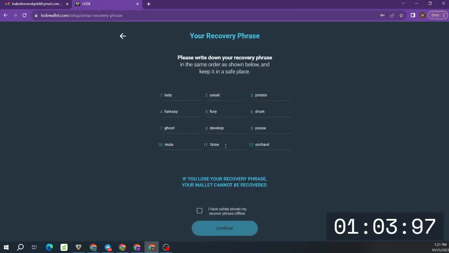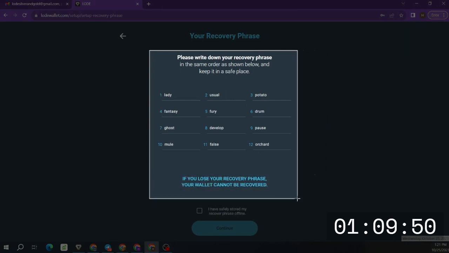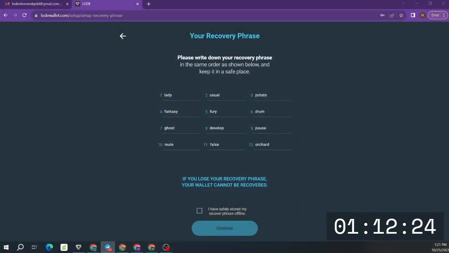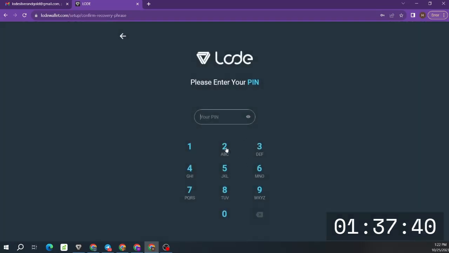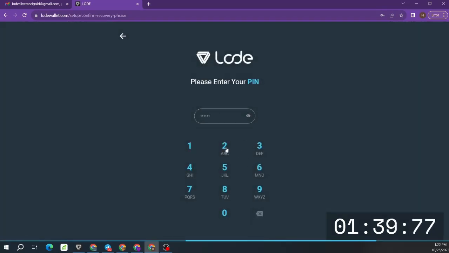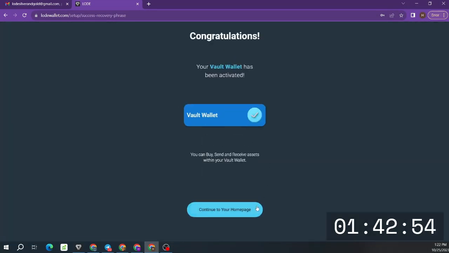Set up a new Vault wallet. We have to write those words on a piece of paper, and then we're going to confirm. I have stored it in a safe place, and I'm going to confirm: lady, usual, and this one is potato, fantasy, fury, and drum, ghost, develop, and pause, and 11 is going to be false, and then enter your PIN, and that's it. You now have your LODE wallet created.